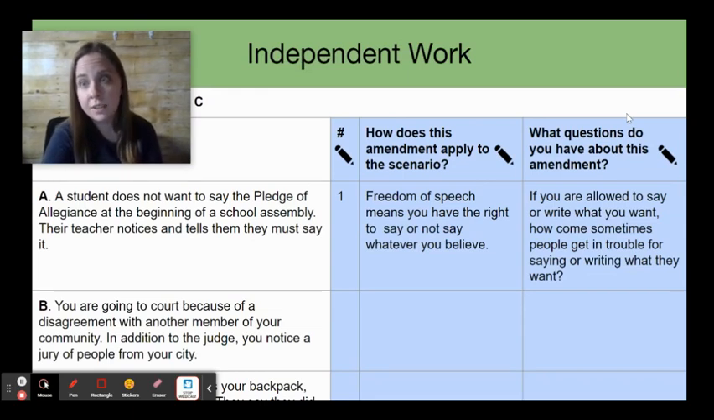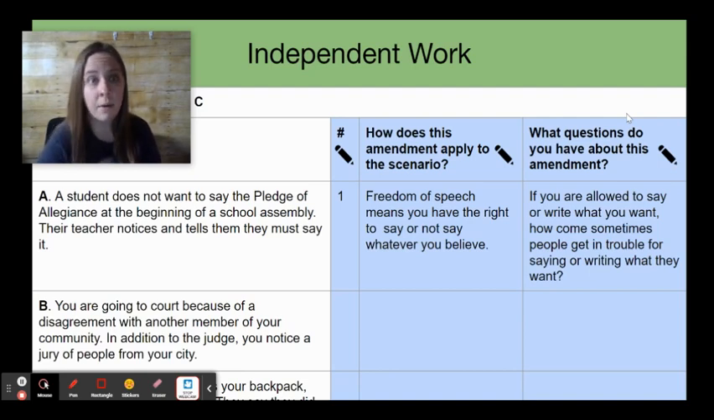Or maybe my teacher will see one of my questions and she'll be able to answer it for me. Or maybe if my teacher's just asking, do you have any questions regarding any of the amendments? I can say, if you're allowed to say or write what you want, how come sometimes people get in trouble for saying or writing what they want?